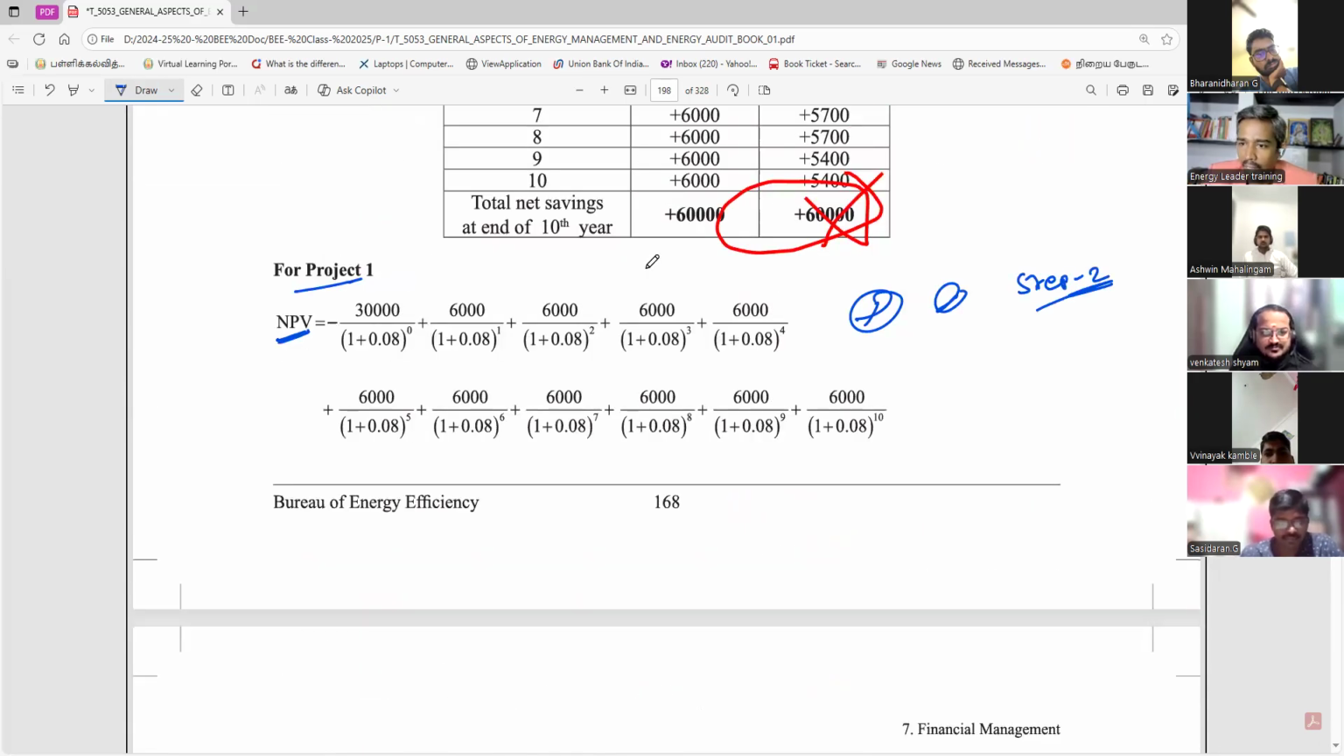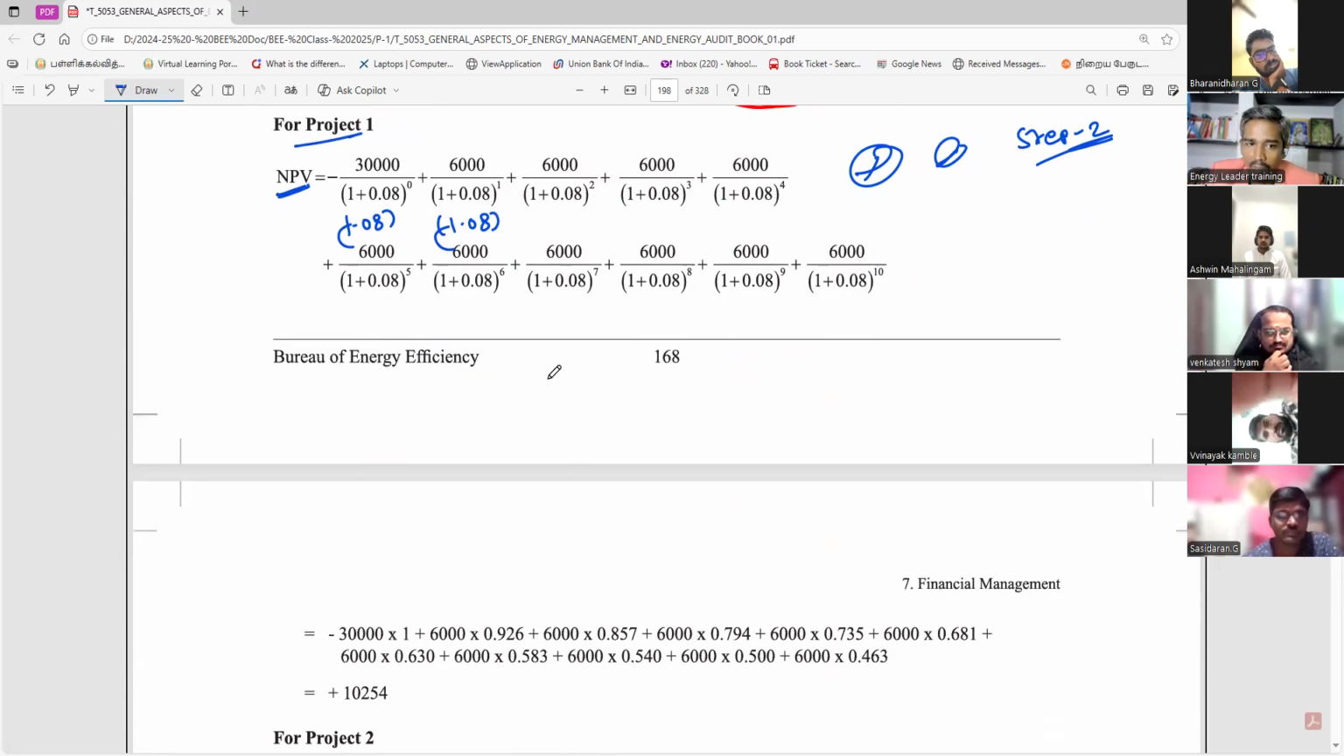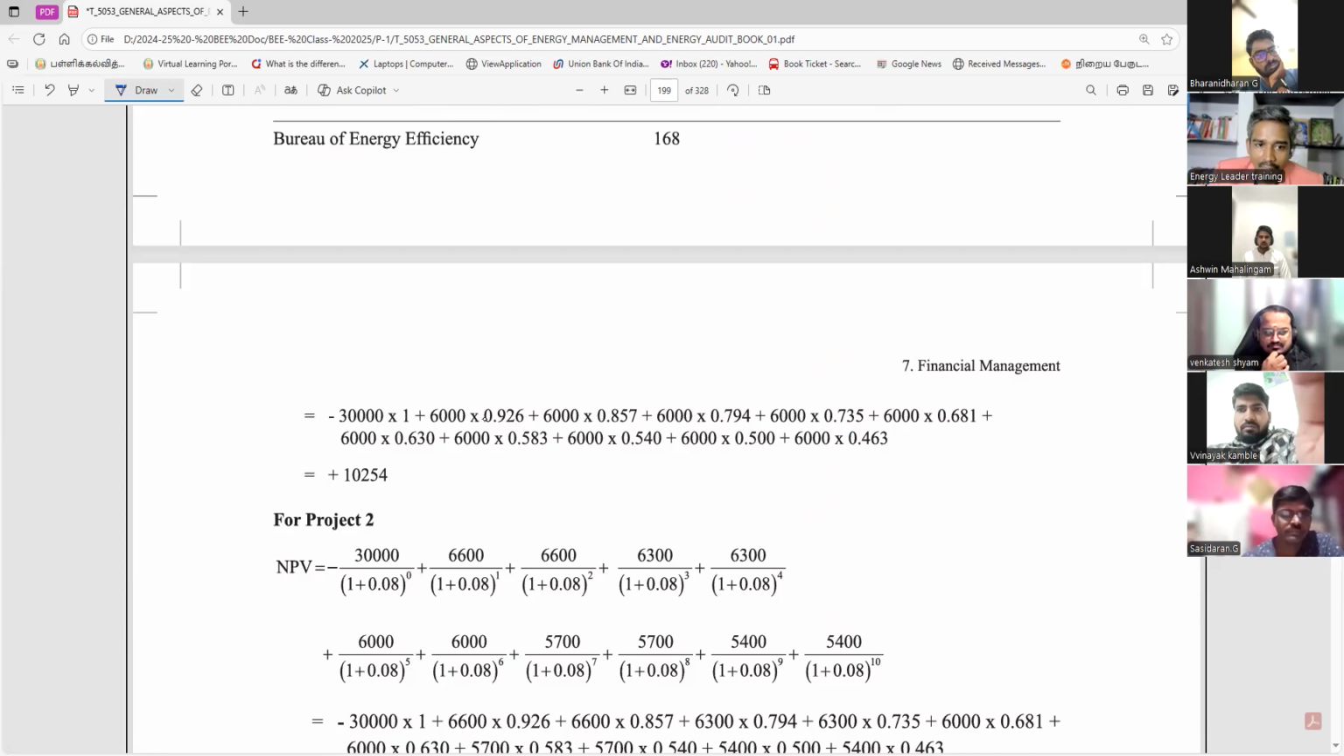Already I explained this calculation. What are the steps you have to follow? You can use this one. Otherwise, you can use 1.08 also. This is also possible. You can avoid one step. Okay, formula. You have written the formula, then you can use this one also. Then this value is very, very important. To find this value is very, very important. Everyone clear?